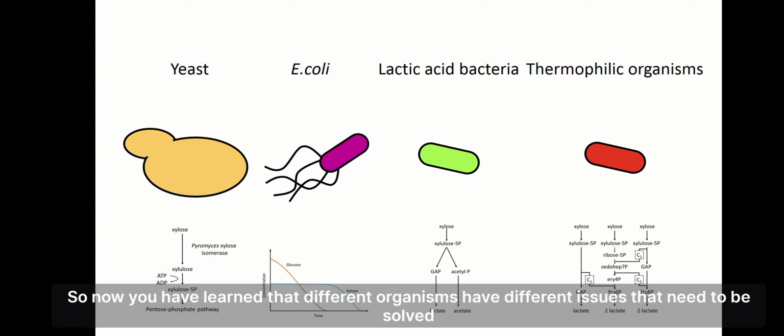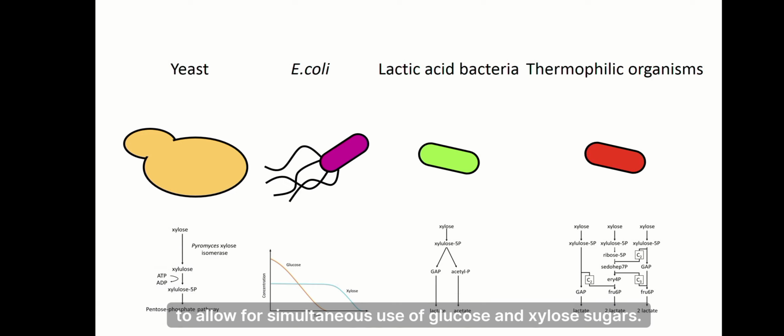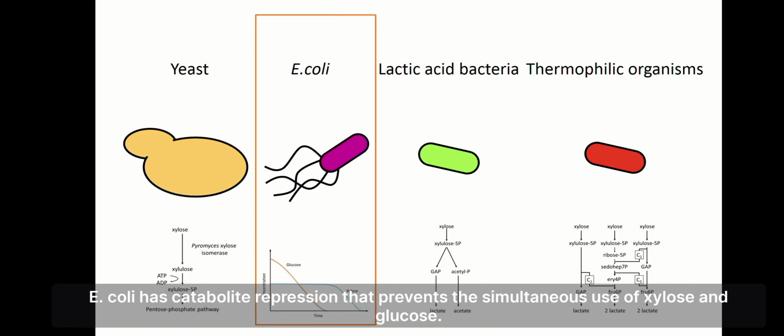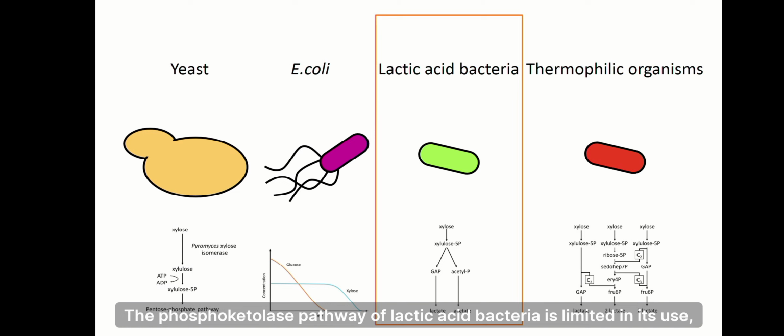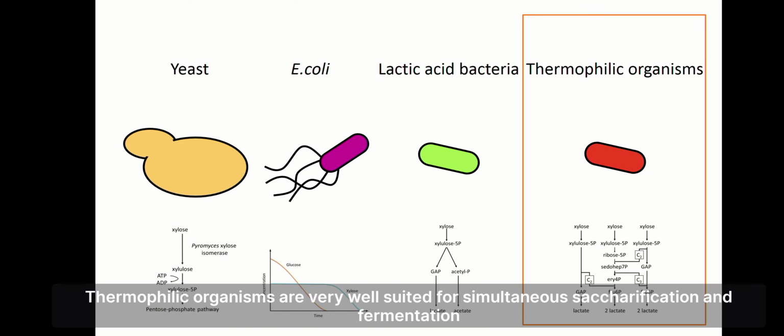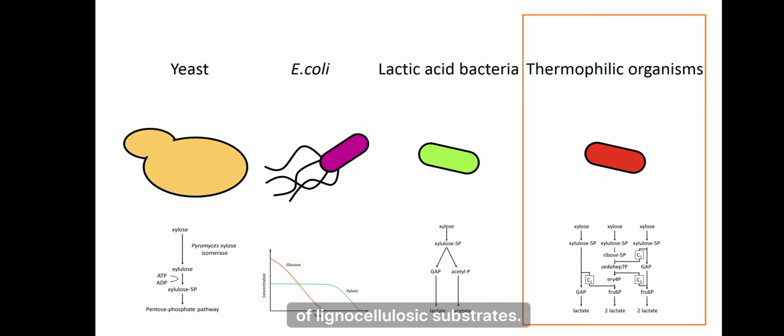So now you have learned that different organisms have different issues that need to be solved to allow for simultaneous use of glucose and xylose sugars. Yeast needs a different xylose conversion pathway. E. coli has catabolite repression that prevents the simultaneous use of xylose and glucose. The phosphoketolase pathway of lactic acid bacteria is limited in its use, as it results in a mixture of lactate and acetate. Thermophilic organisms are very well suited for simultaneous saccharification and fermentation of lignocellulosic substrates.